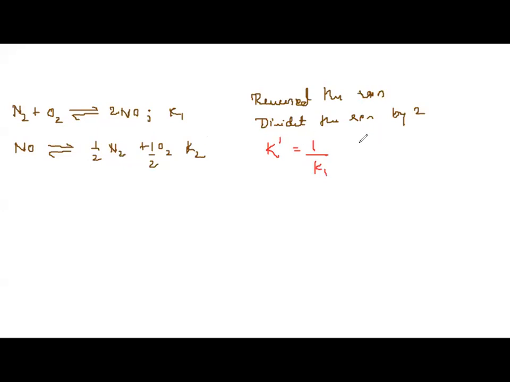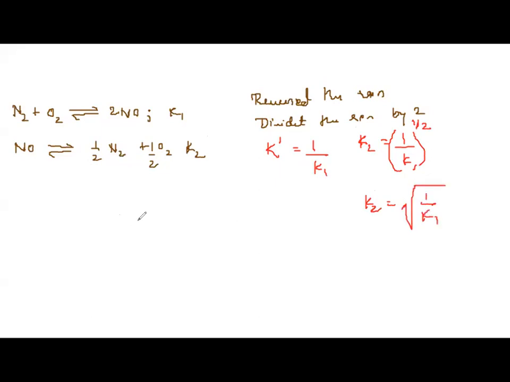K prime is not given. Directly they have said K2. That means both the things have to be done. They have divided the reaction by 2. So it is 1 by K1 raised to 2. So K2 is equal to root of 1 by K1, since divided means 1 by 2.